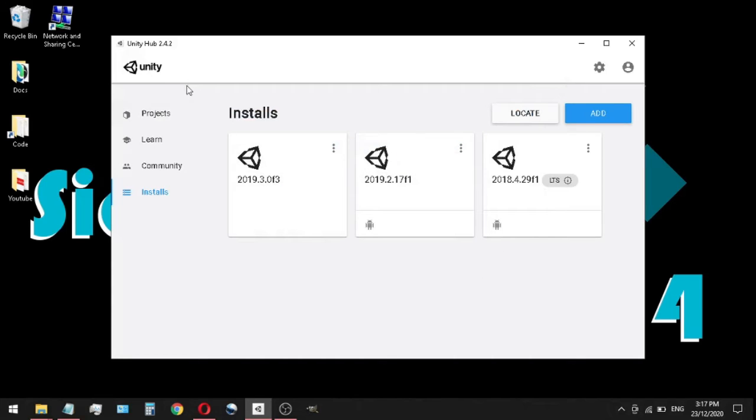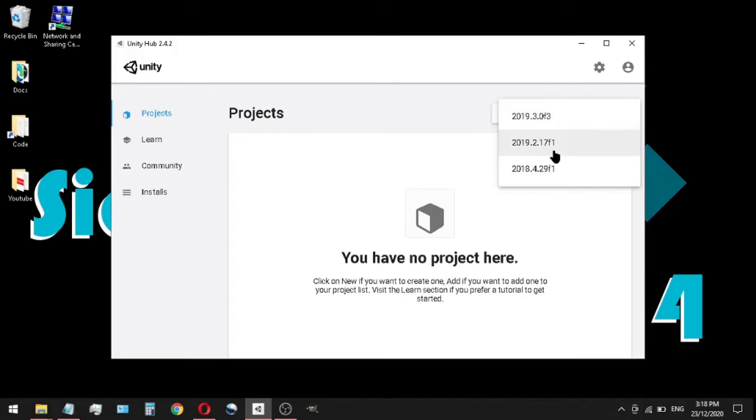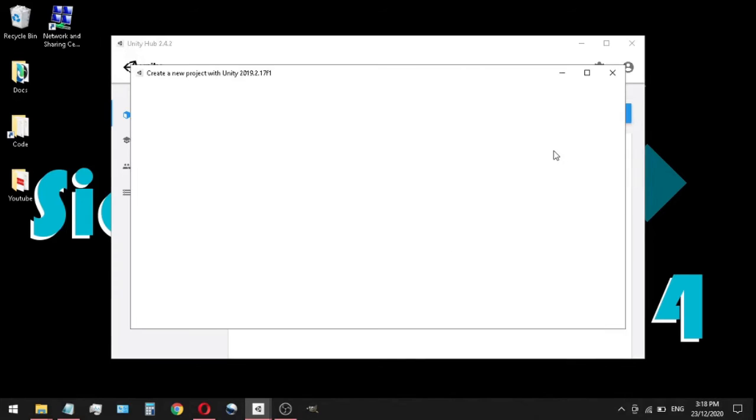And once you're done with all of that and it's fully up and running, you can come over here. You can click new to start a new project. So you're going to come over to your projects panel and you're going to click new project. You're going to pick the drop down, pick the version of Unity you have. Obviously, you should have something 2018 or higher. So I'm going to click 2019.2.17.